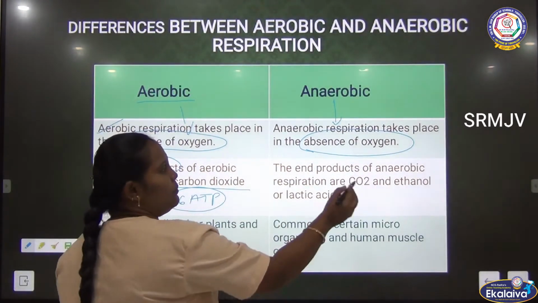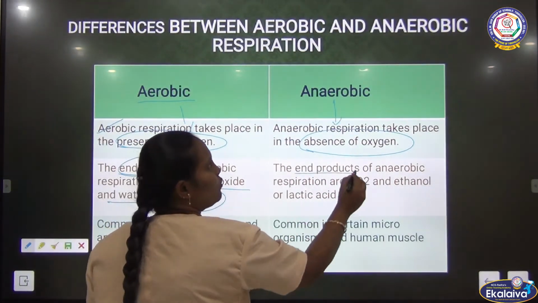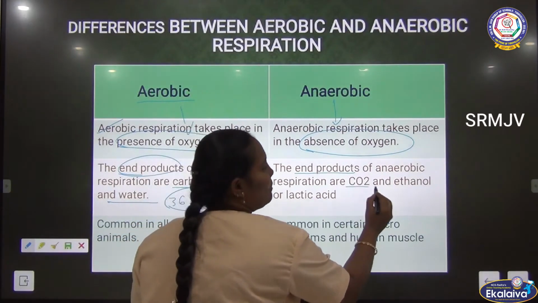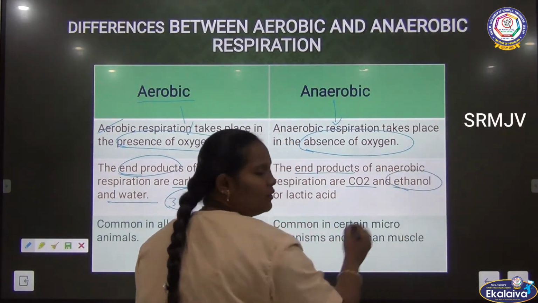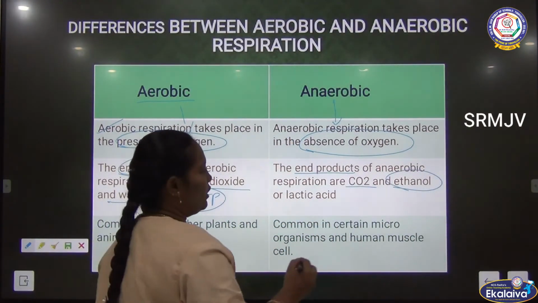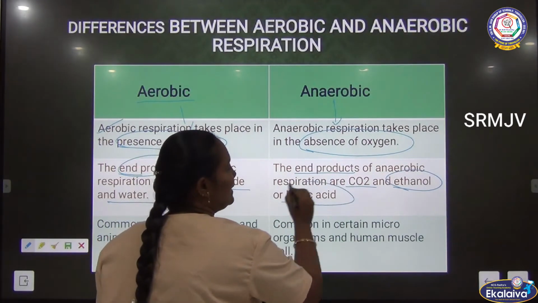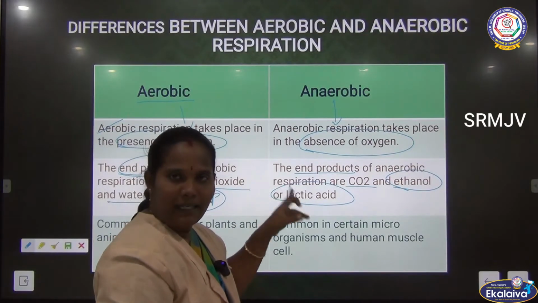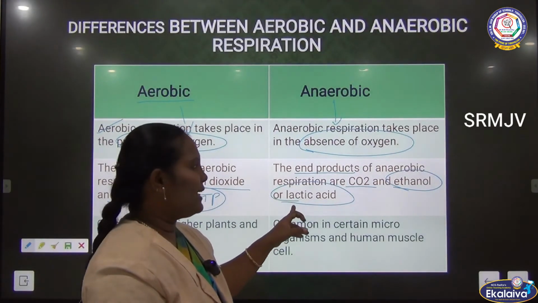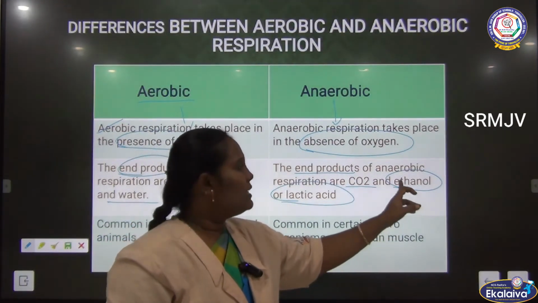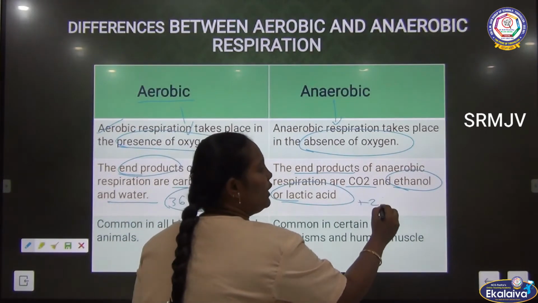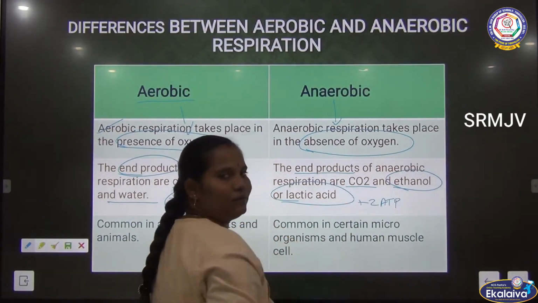Then what is the end product of anaerobic respiration? We can say carbon dioxide, ethanol (ethyl alcohol), as well as lactic acid. Lactic acid is from bacterial fermentation. Yeast fermentation gives ethanol. And only 2 ATPs are released. Clear?